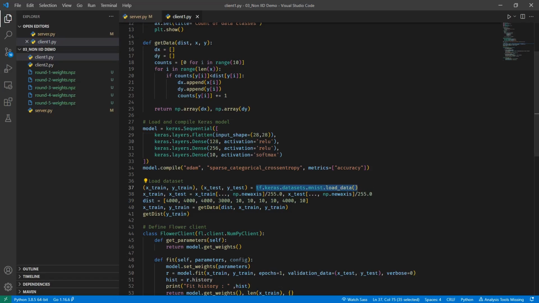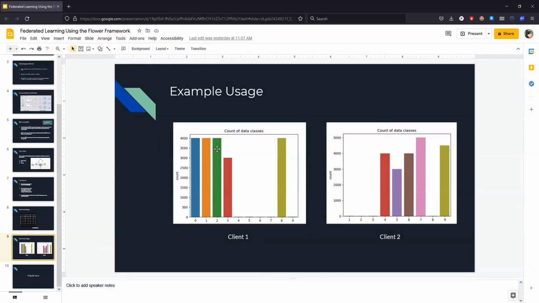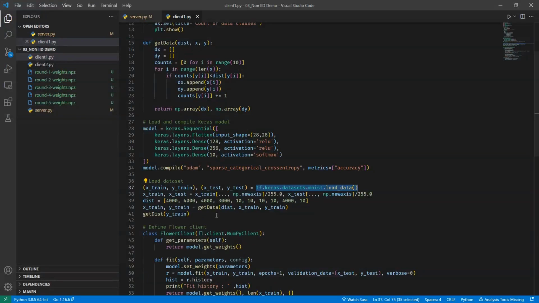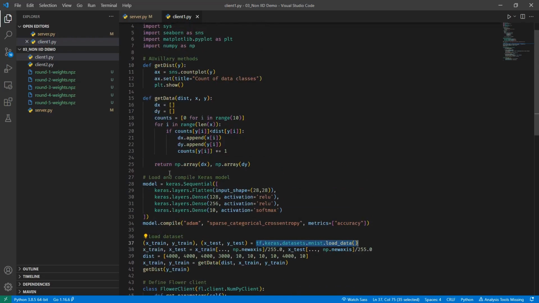But in the PPT I had shown that I am going to use clients which have different distributions of data, right? So this array controls it, and then I pass this array along with the xtrain and ytrain inside this get data method, and this get data method will send me the appropriate distribution for the data.